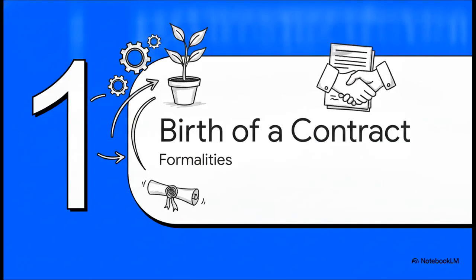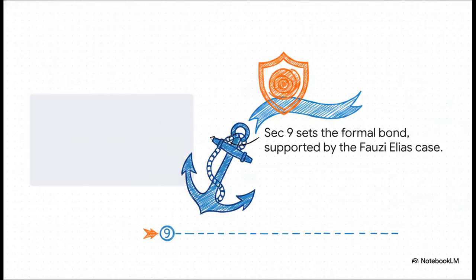All right, part one, the birth of a contract. Let's see how this builds, because obviously before we can legally end a contract, we have to officially create one. Like I said, before a contract dies, it's got to live. The very foundation of this formal bond is anchored in the blue section numbers you'll see popping up throughout this explainer. To start, we're looking at Section 9. Remember that, Section 9. This establishes the legal formalities.